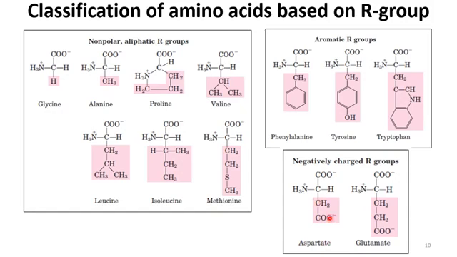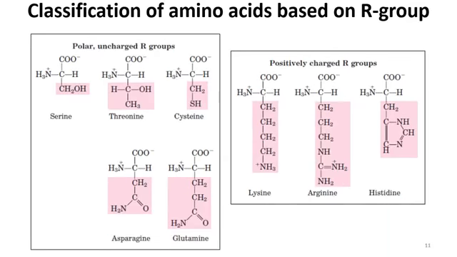We are talking about aspartate here, which has an R group where a carboxyl group is present, but this carboxyl group tends to leave its proton and stays in the negative form. So this is basically a negatively charged group. And glutamate also has this carboxyl group, but it is attached with the alkyl part here. These are the negatively charged ones, and in the next category the R group is positively charged.